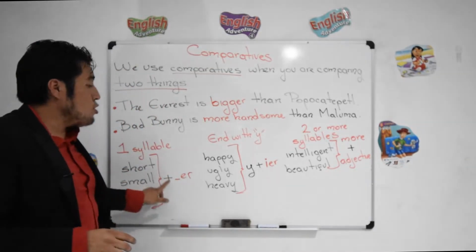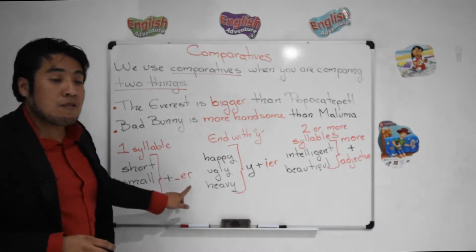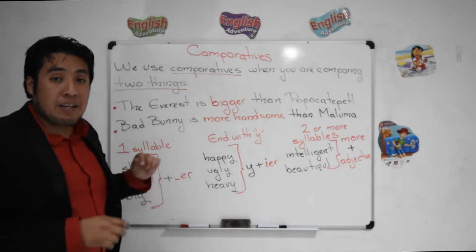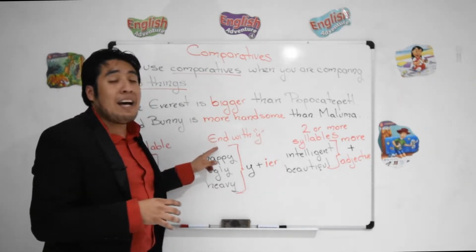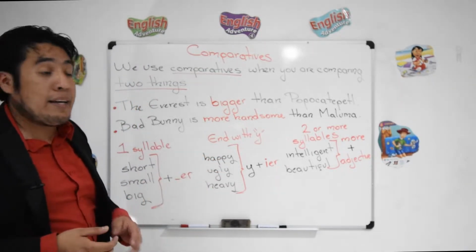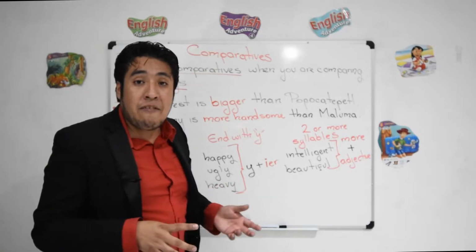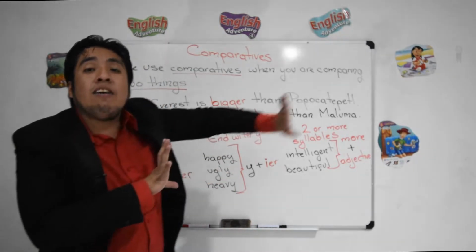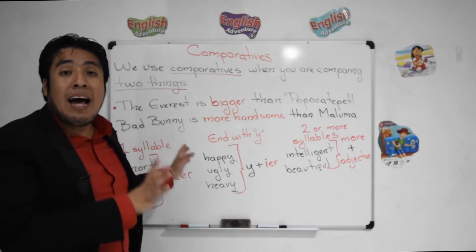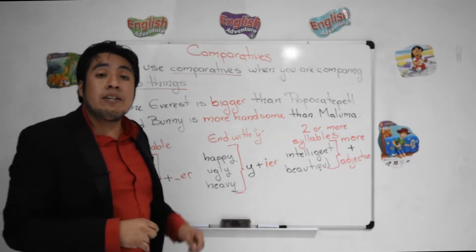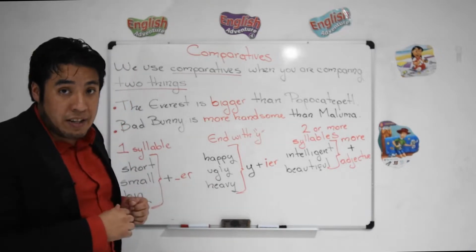So short, shorter, small, smaller, big, bigger, right? That's the first group. And the second group, we have adjectives that end with y. Happy, ugly, heavy. In this case, we take off the y and we use ier. So happy, happier, ugly, uglier, and heavy, heavier.